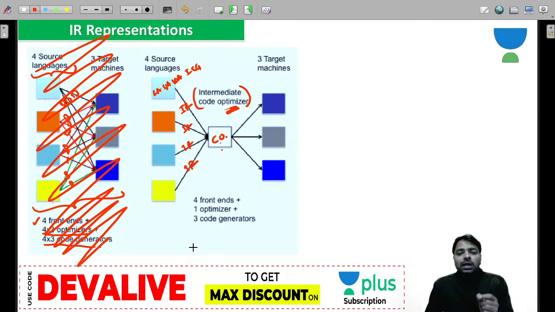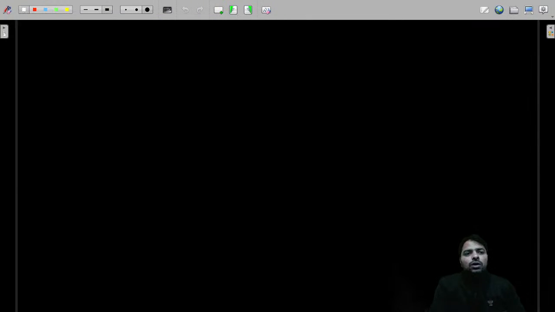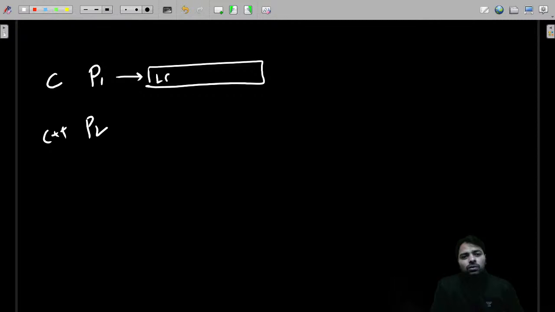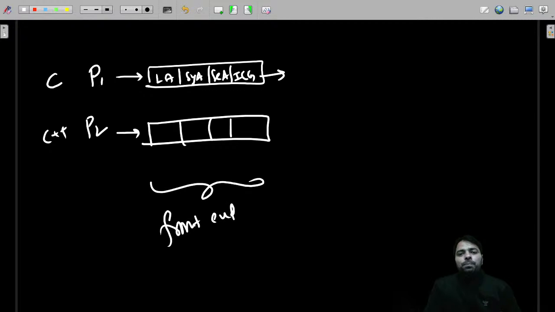So you should be careful about what I'm trying to explain here, and let me explain my way. Suppose you are implementing 4 programming languages like C and C++ and let's say Java or any other programming language. Okay, just talk about 2 only. If you are implementing a programming language, then what you do? Lexical analysis, syntax analysis, semantic analysis, then intermediate code generator. So now we will implement it separately again. This is a front end.